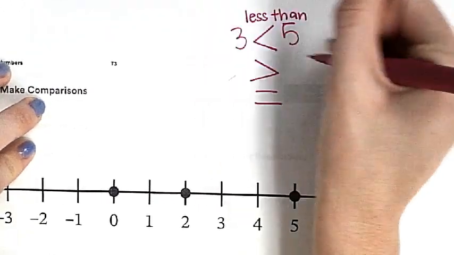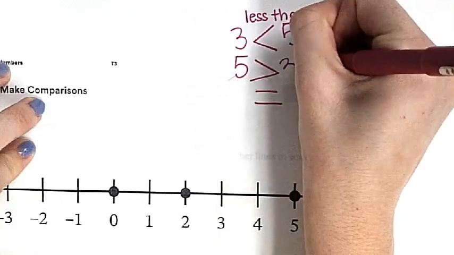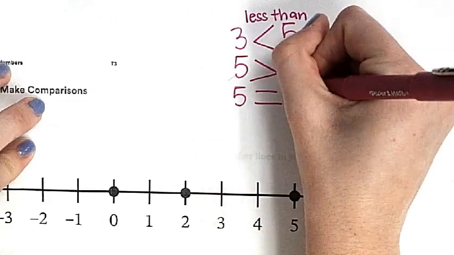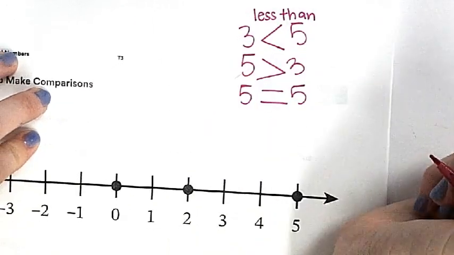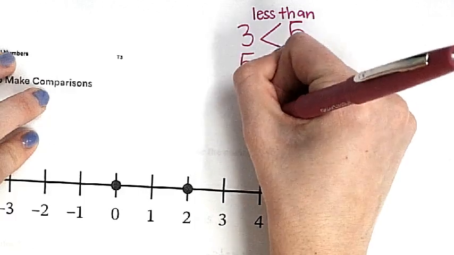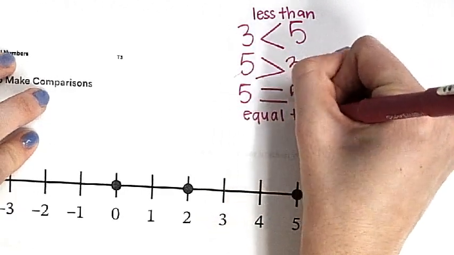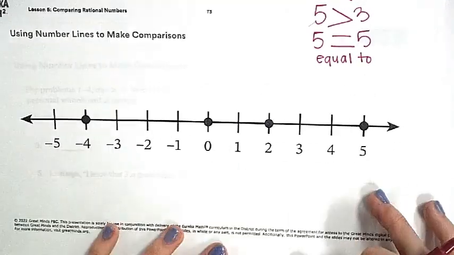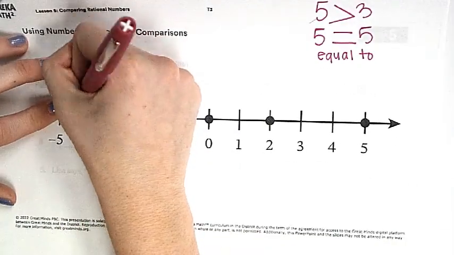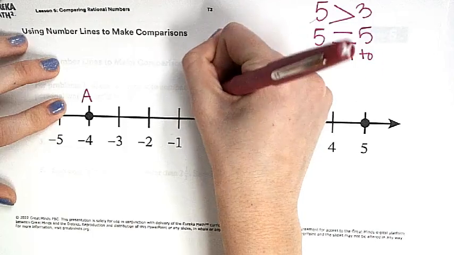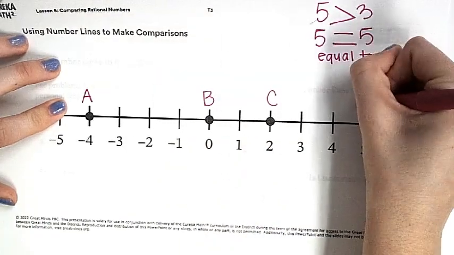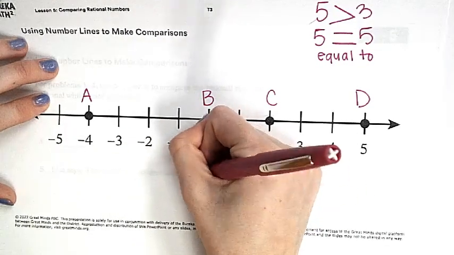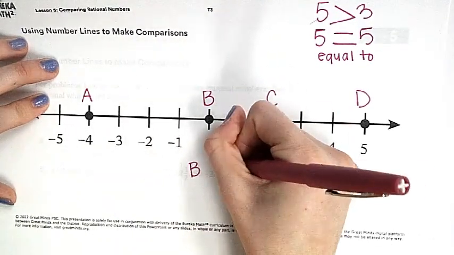What about this? Okay, what about? Equal to. So it wants us to look at this number line. I might need to zoom out a little. And compare some of our points. So let's just label this point A, this point B, this point C, this point D. I want to compare point B to point D.